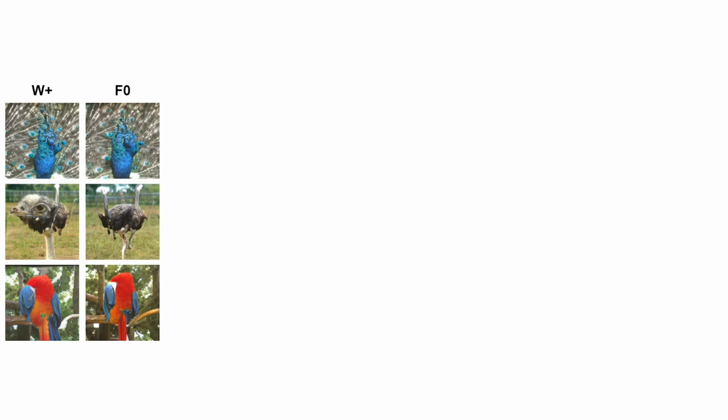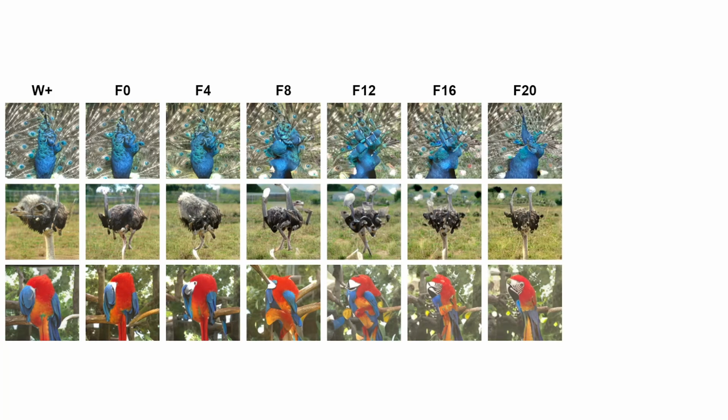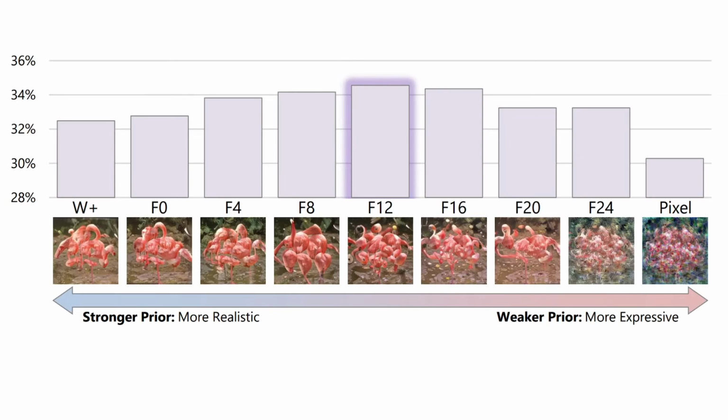Visually, we can see that the depth of our latent space significantly affects the strength of our imposed generative prior. Our best results come when we choose an intermediate latent space that strikes a balance between realism and expressivity.